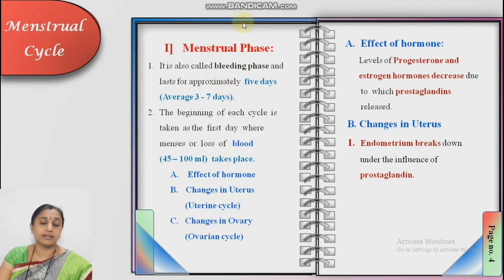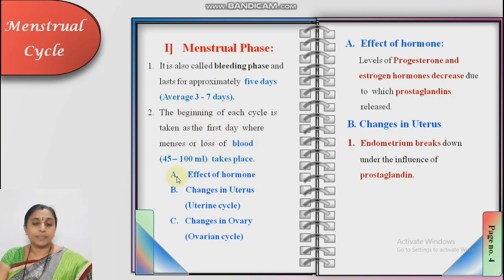Yes. Okay, see here in the name. The duration of this menstrual phase we already studied in table number 1: 5 days, average 3 to 7 days. The beginning of each cycle is taken as the first day, where the menses or loss of blood occurs. The loss of blood is also known as menses, or menstruum. How much blood loss takes place during these 5 days? 45 to 100 ml of blood loss takes place. So girls should take care about their health.